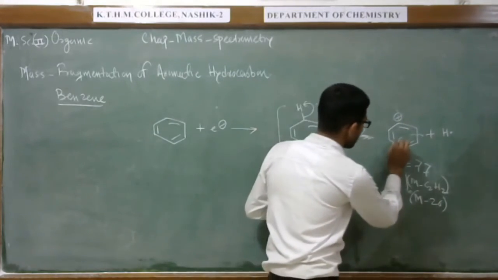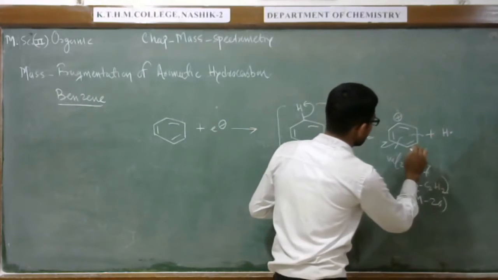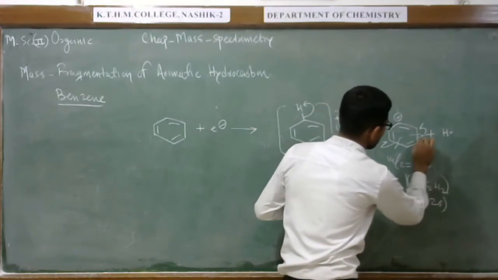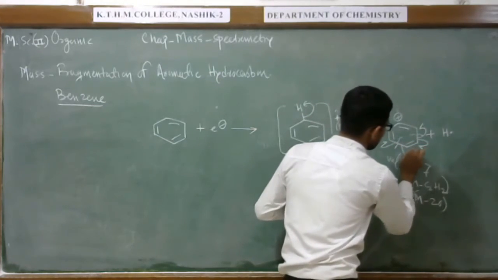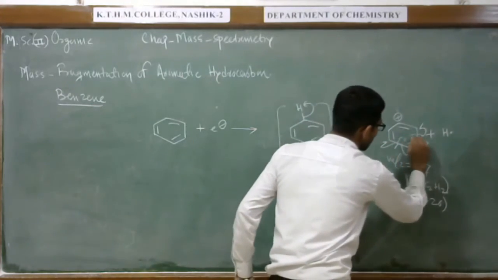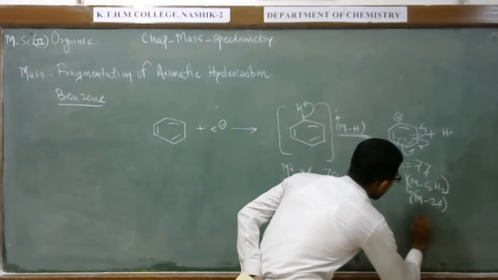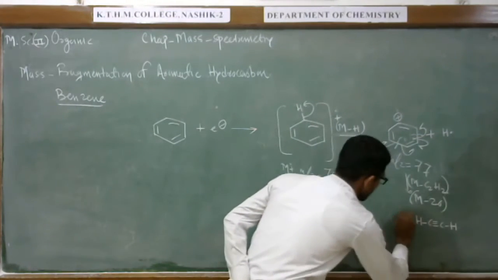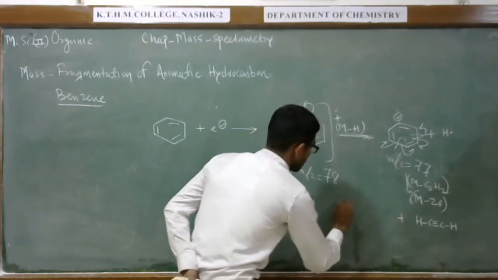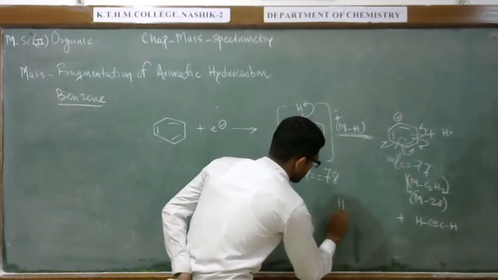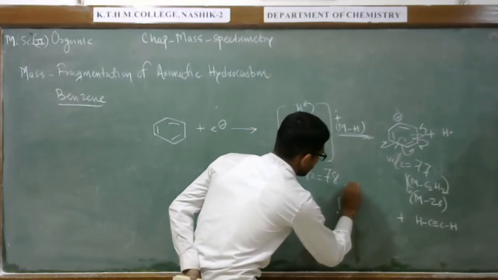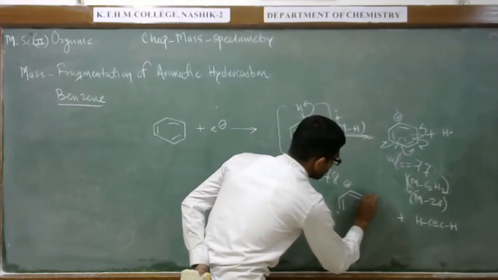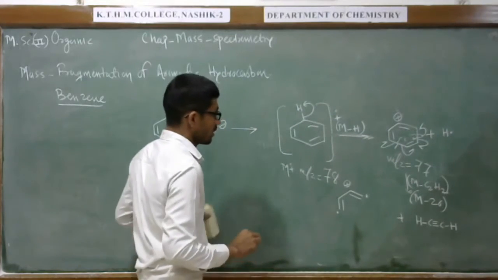So for this we can write like this. This 1 and 2 is lost as an acetylene molecule, plus this also as a radical. Okay.